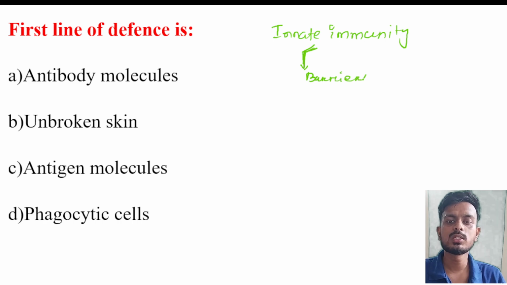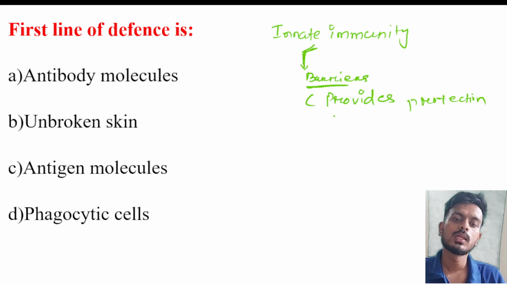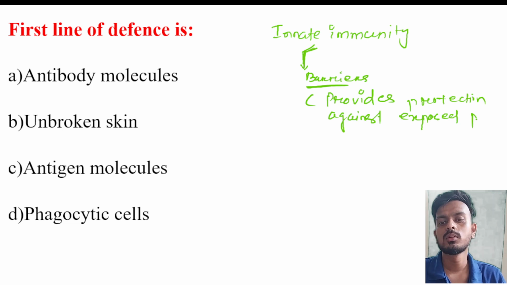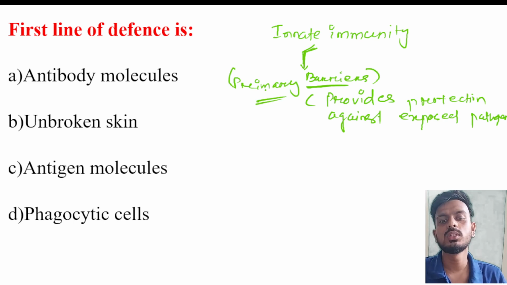These barriers basically provide protection against exposed pathogens. This is the primary barrier, the one pathogens are exposed to first.